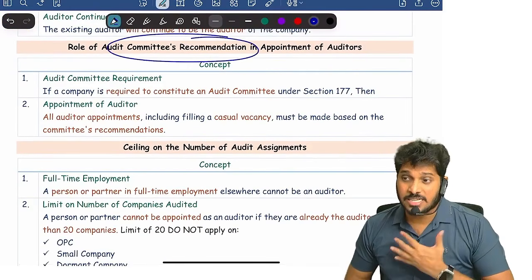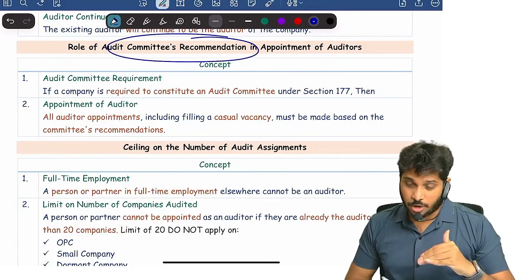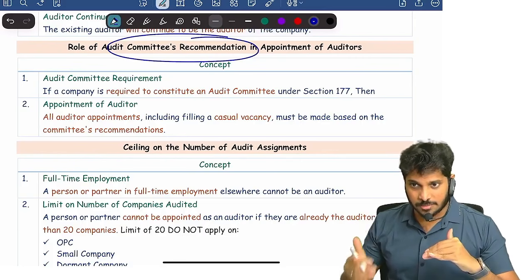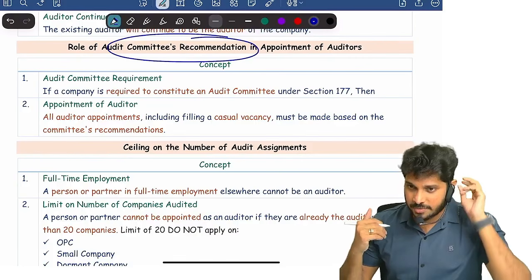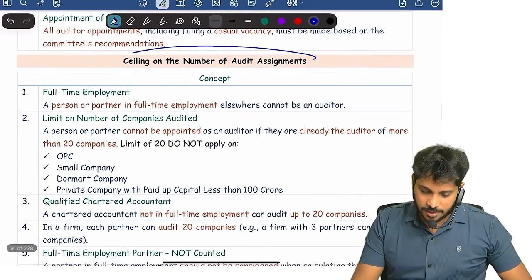Now, audit committee. The audit committee will participate. Actually, we have a discussion about the audit committee later. What is the role of the audit committee? What are the functions of the audit committee? Some discussion is there, we will discuss. Okay, fine.